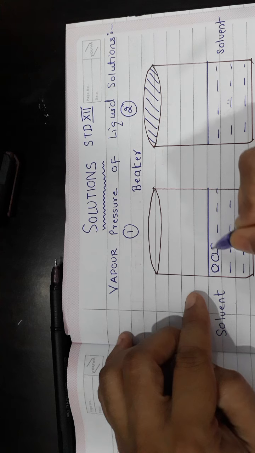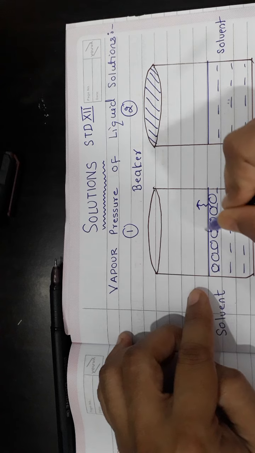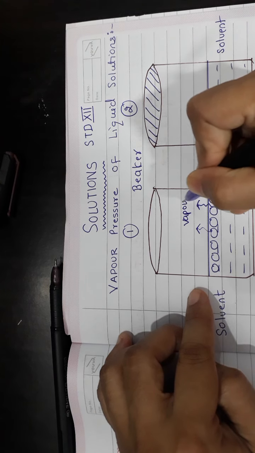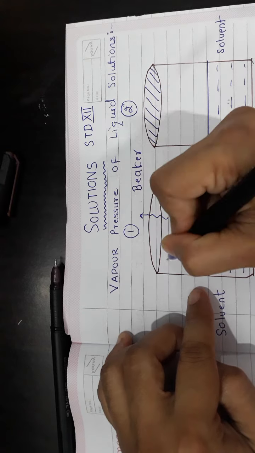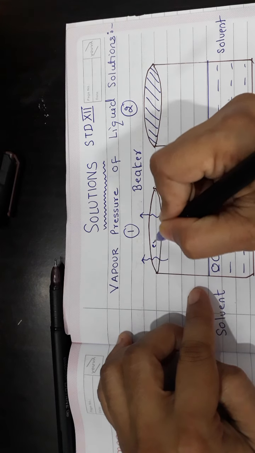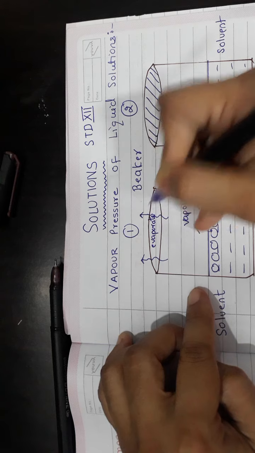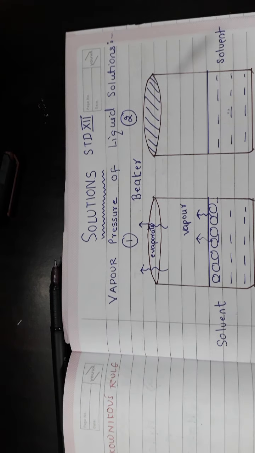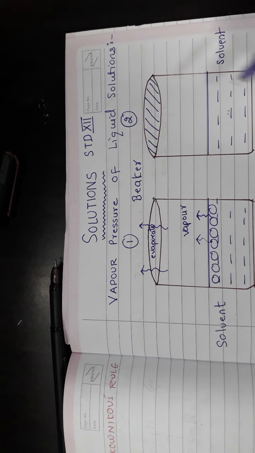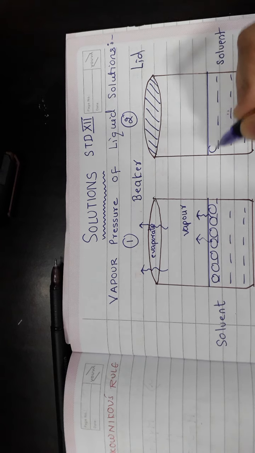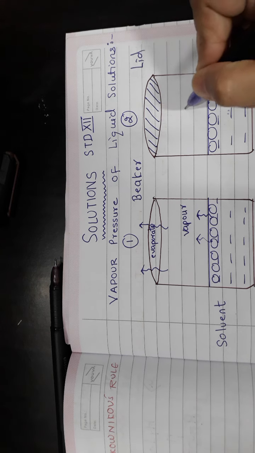Now what happens is after some time you will find that the molecules of the solvent from beaker A will escape in the gaseous phase, in the vapor phase, and they can escape from the beaker itself. So I would say that here evaporation is going to happen. But if you consider the second case, the beaker which is closed with a lid, in this case solvent molecules which are on the surface will escape in the vapor phase.